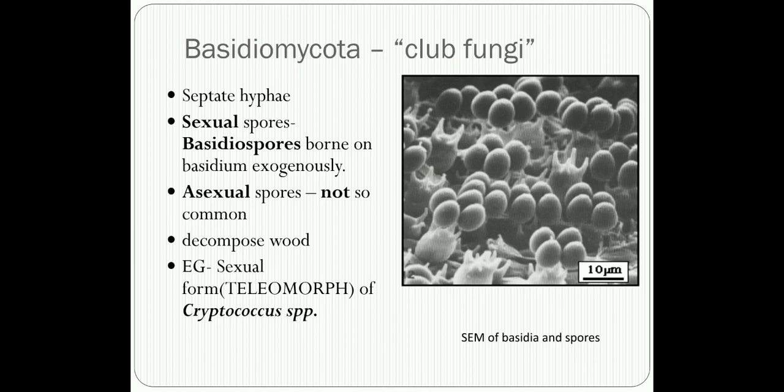It is called Cryptococcus neoformans, and in the sexual stage the name is Filobasidiella neoformans. That is why I specifically mentioned that the sexual form of Cryptococcus species is a better example of a Basidiomycetes fungus. So now we have finished the spore classification of the fungi.